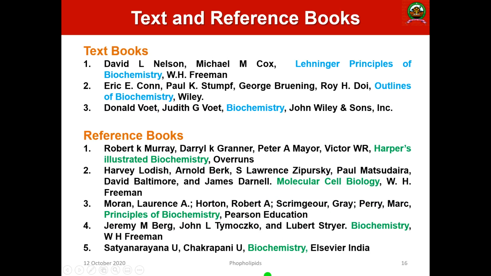These are the major textbooks, dear students. As I said, Principles of Biochemistry by Lehninger is the major book. Similarly, Biochemistry by Jain, and all these textbooks you can refer.